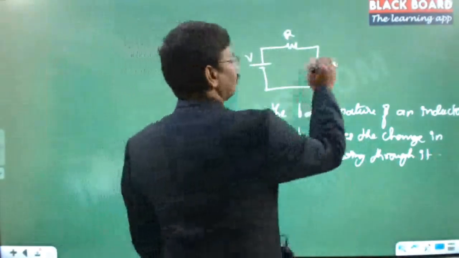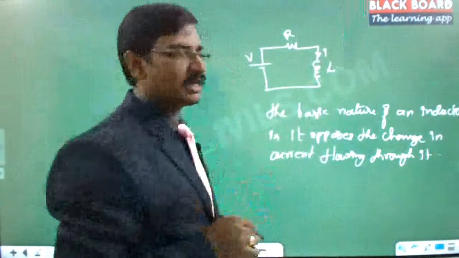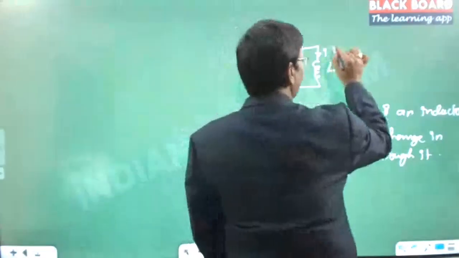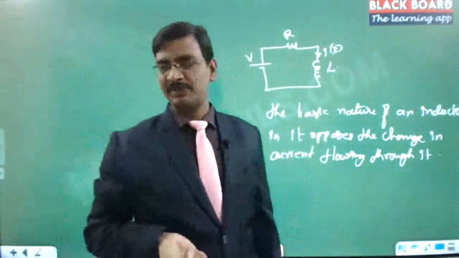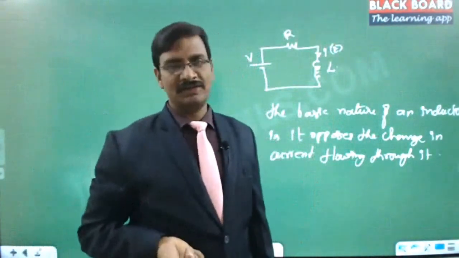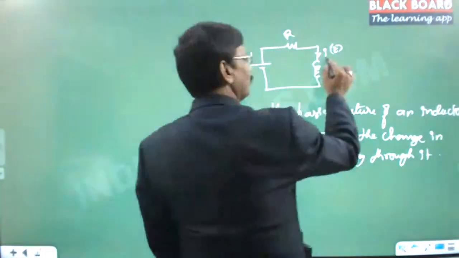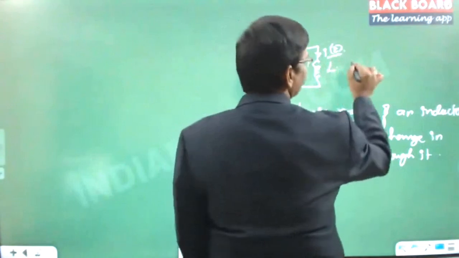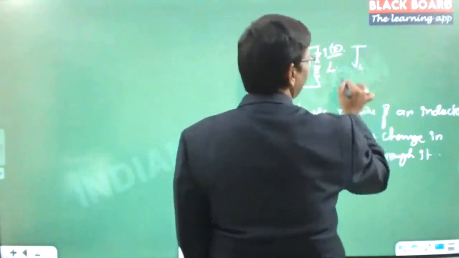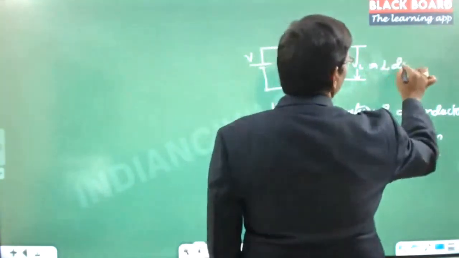Suppose there is a current I flowing in this, and let us say it is a time varying current. Obviously it has to be I of t, meaning I is a function of time which changes with respect to time. But DC will never change, right? DC is a constant. But here we represent this as I of t, and then the voltage drop across this, the mathematical model, will come out to be L into di by dt.